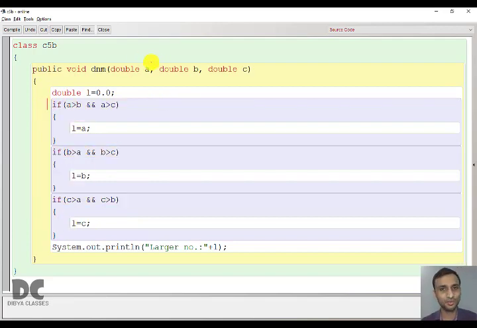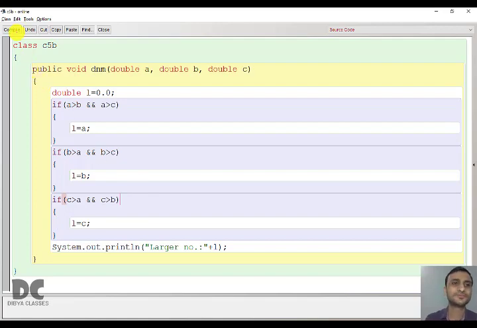Since there are 3 numbers here, we need 3 if statements. 2 numbers, we need 2 if statements. 4 numbers, we need 4 if statements. If 4 numbers are there, A, B, C, D, then A greater than B and A greater than C and A greater than D. Similarly, B greater than A, B greater than C and B greater than D. And similarly, there will be 4 if statements. See, you can write a program for 3, 4, 5, 6, 7, 8, any numbers. But in the board exam, it will be limited to 3 or 4 maximum.